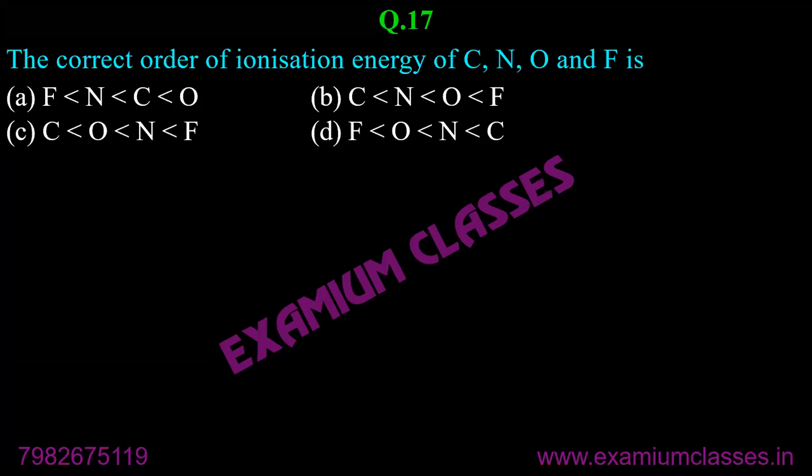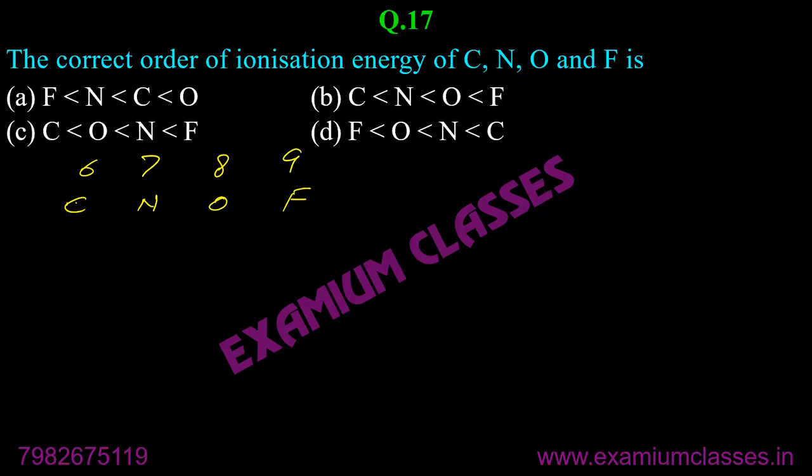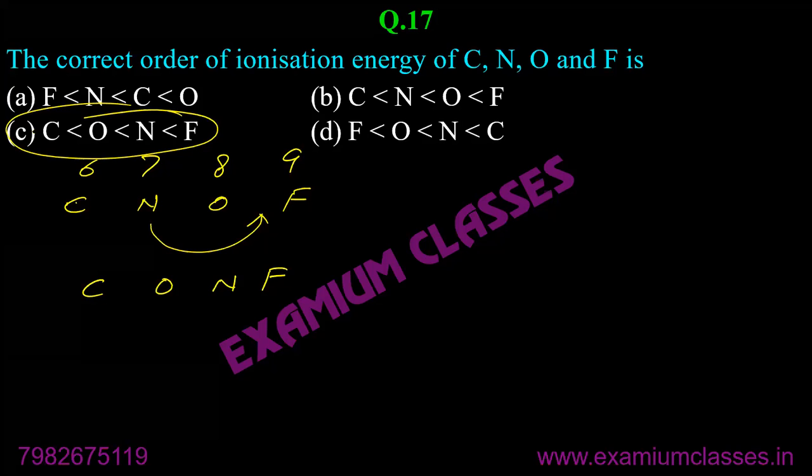There's just one exception which you need to know, okay? And we have done it. Devansh, Armina. Till now, all the answers are correct. I'm impressed. Good. Arshia, Yastika. Very good. So all the answers are correct, so it means you have got the concept. So normally it should have been carbon, nitrogen, oxygen, fluorine, atomic numbers 6, 7, 8, 9. But due to nitrogen having a stable half-filled configuration, it moves after oxygen. So it is C, O, N, F. That is C is the answer.